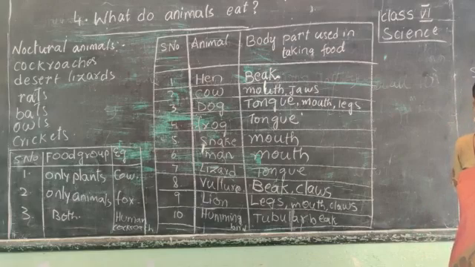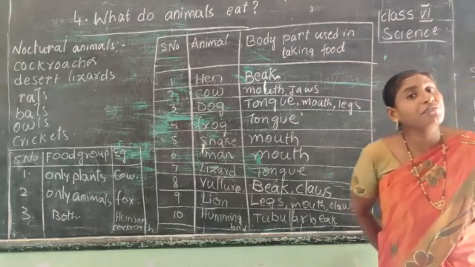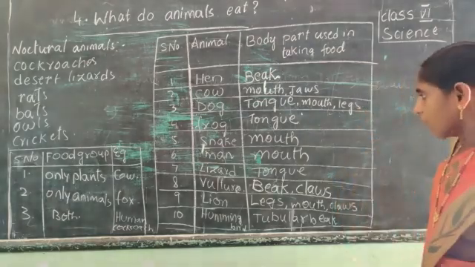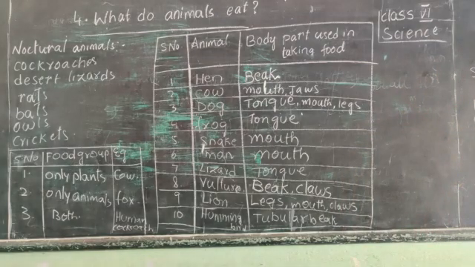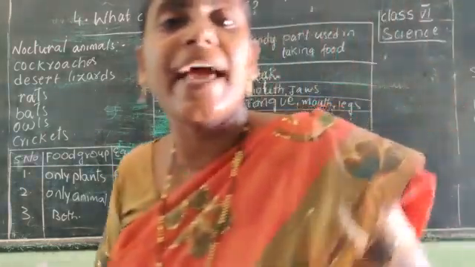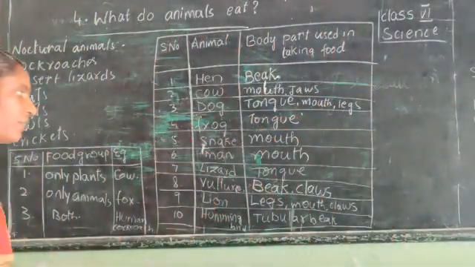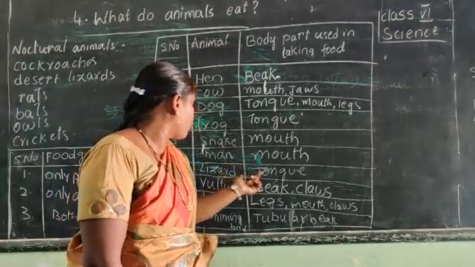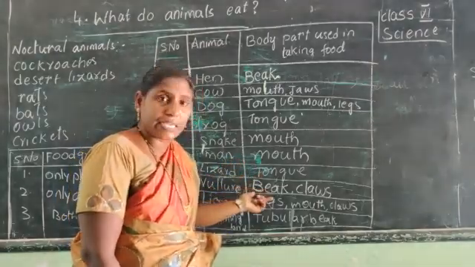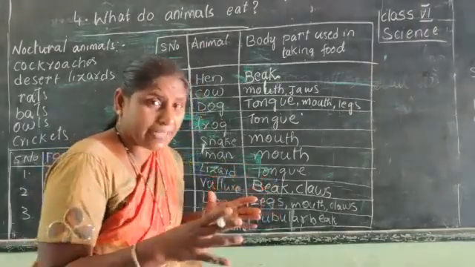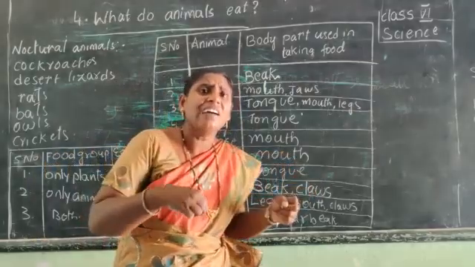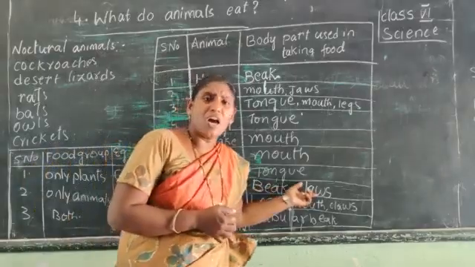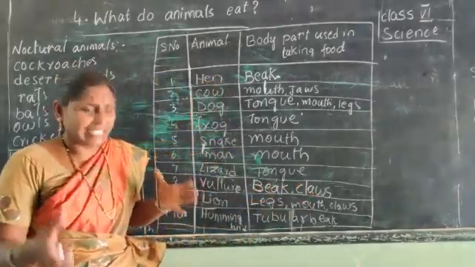Vulture. Vulture flies high in the air. What is their food? Their food is nothing but the dead animals. When they see the food, they come down and eat their food with the help of the beak. It has a strong beak. Using its beak and claws, it can tear the dead animal and eat it.